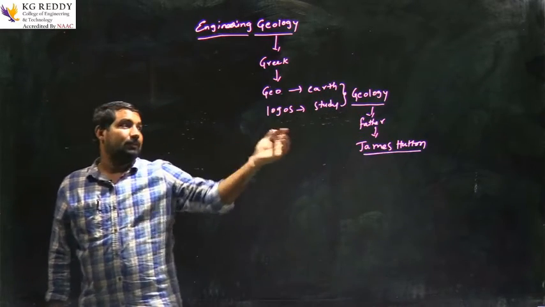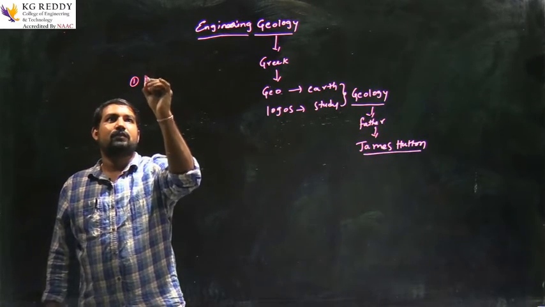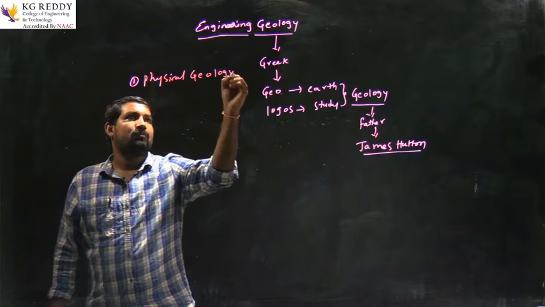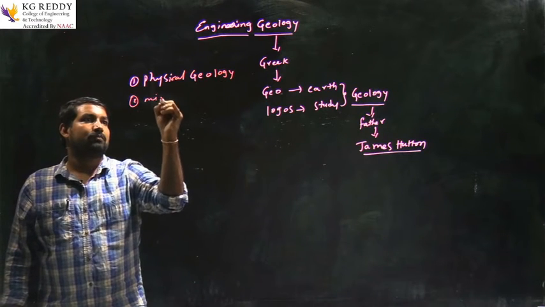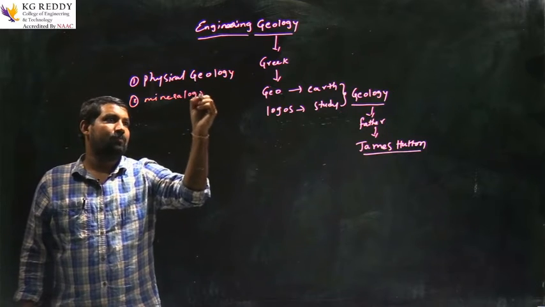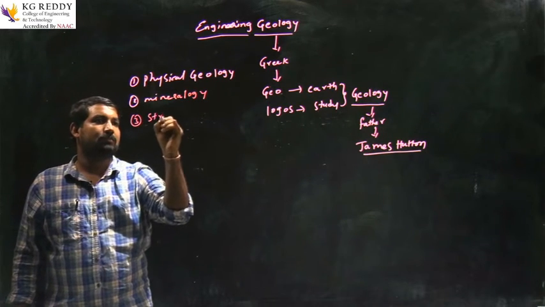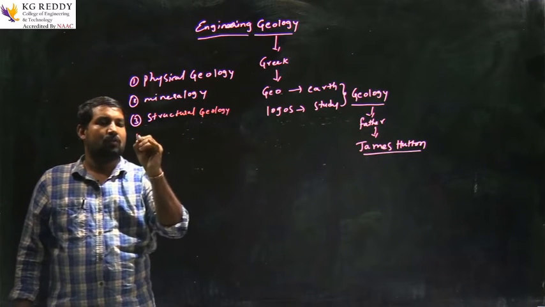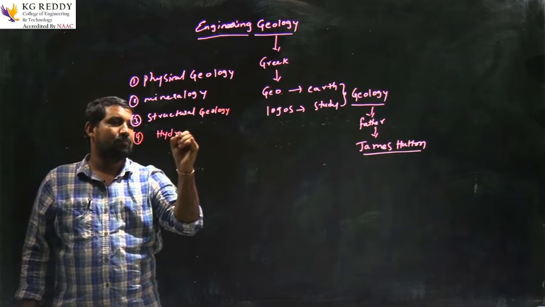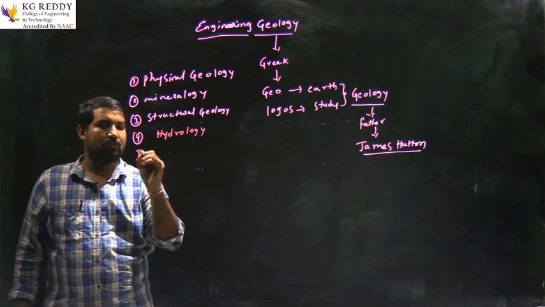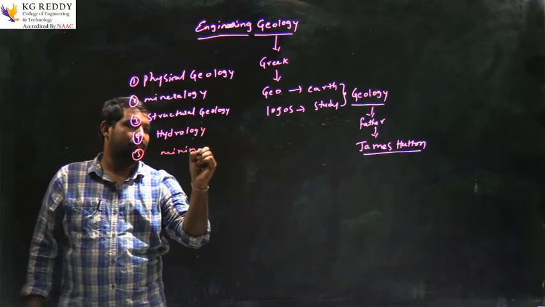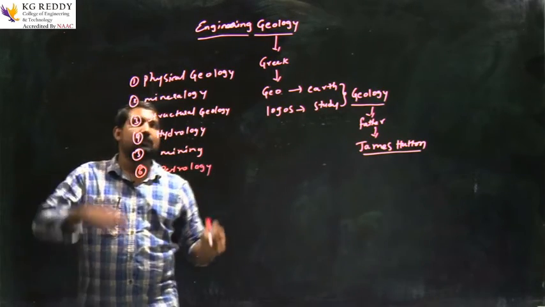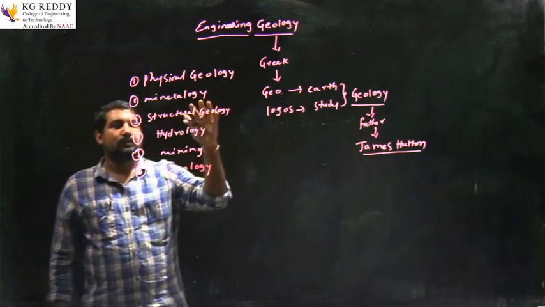There are several parts of engineering geology. First one is physical geology. Second one, mineralogy. Third one, structure geology. Fourth one, hydrology. Fifth one, mining. Sixth one, petrology. These are the several parts in engineering geology.